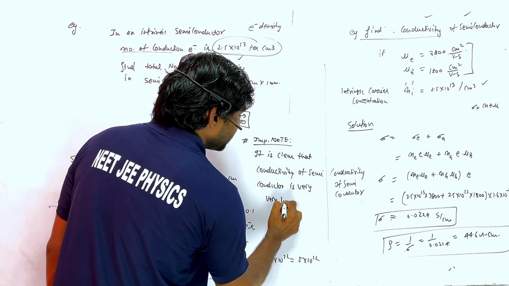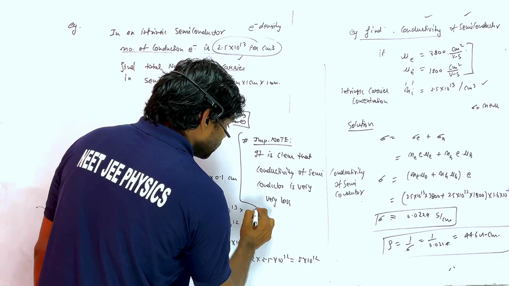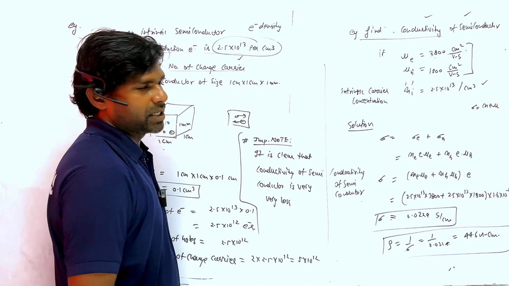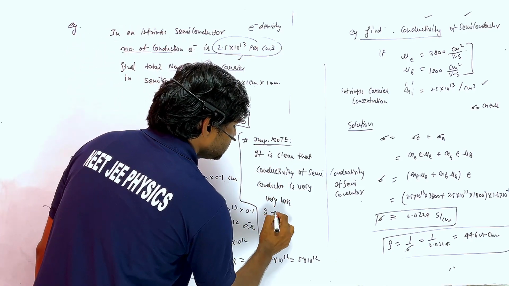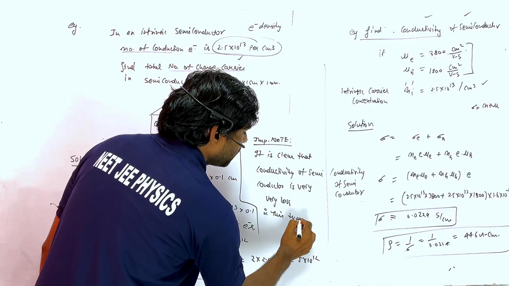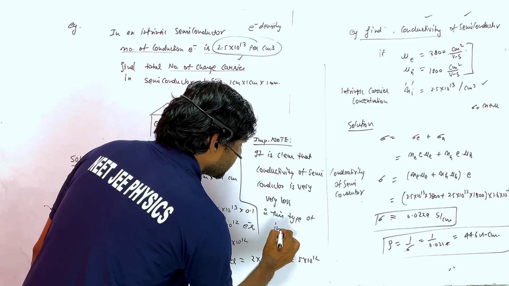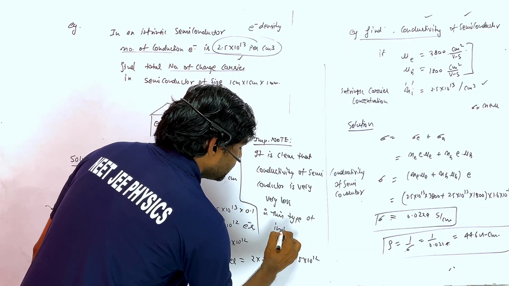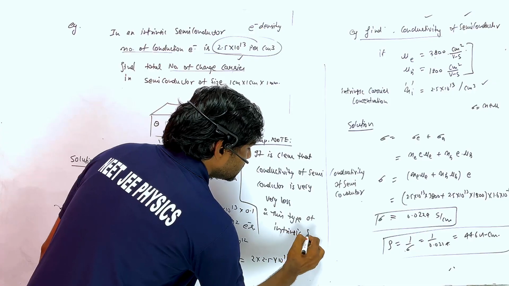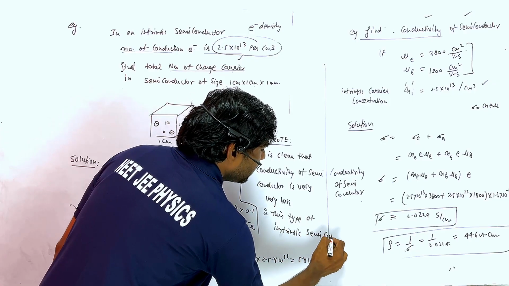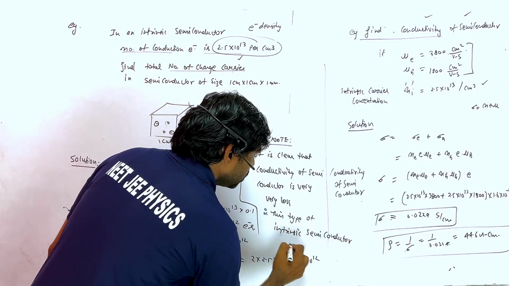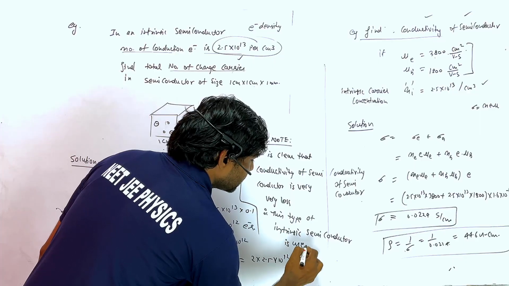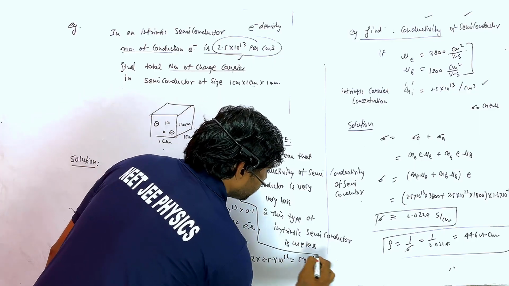So therefore this type of intrinsic semiconductor is useless in terms of conductivity.